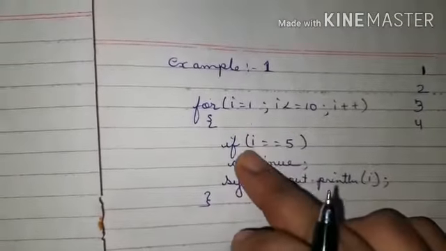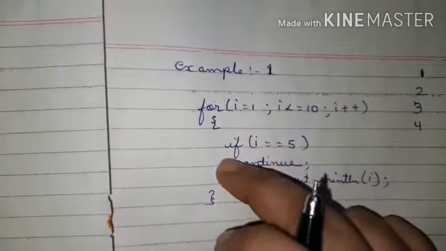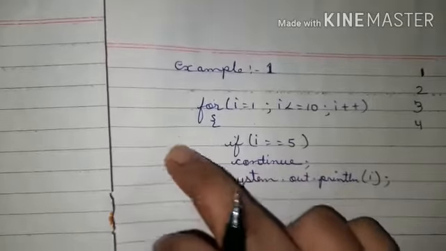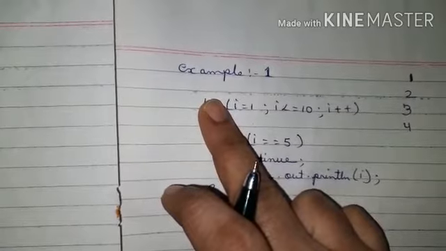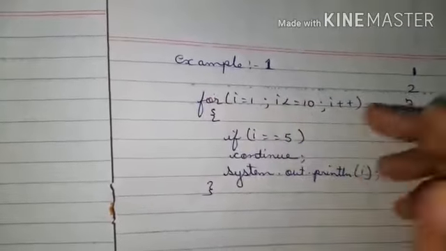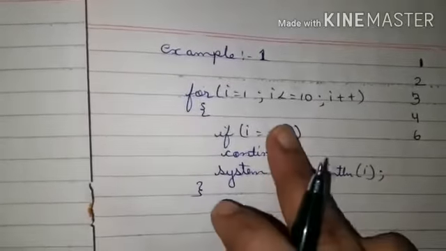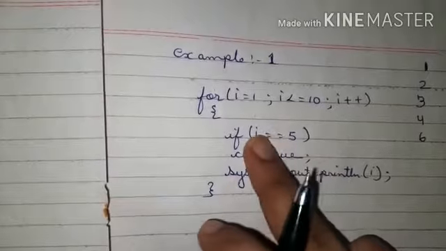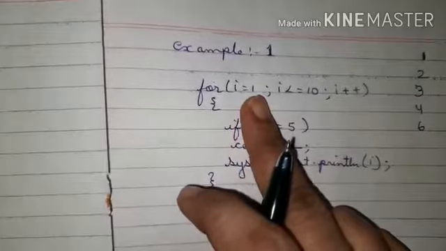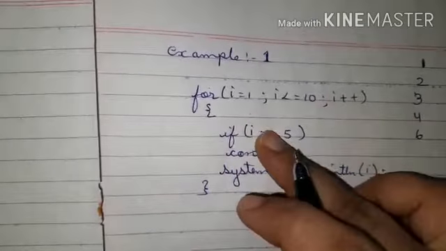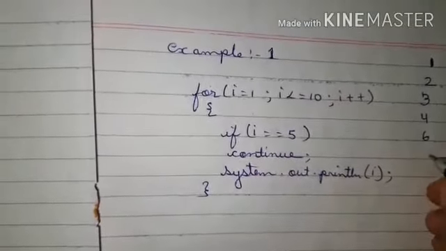Then i is 5. So 5 is equal to 5, the condition is true, so it will come here to continue. Instead of printing, it will not print. Instead it will go to the iteration, so i is now 6, and 6 is less than 10. So you can see here 5 is not giving output. Since 6 is not equal to 5, it will display 6 and then go back. Now 7 is less than 10 and not equal to 5, so it will display 7.